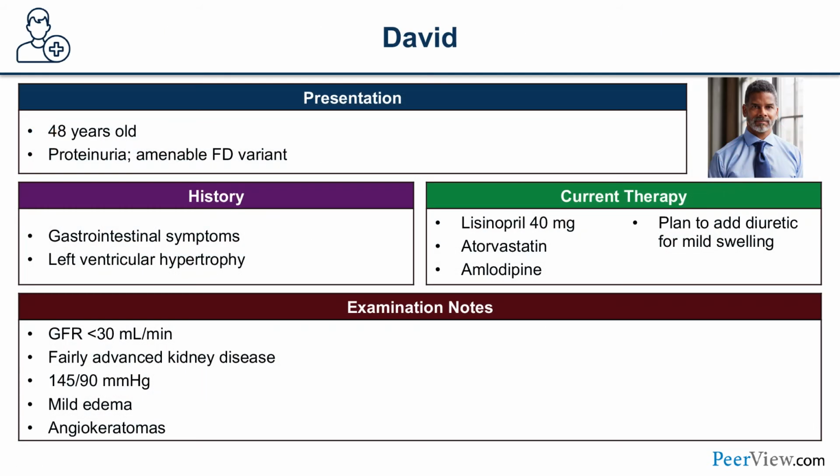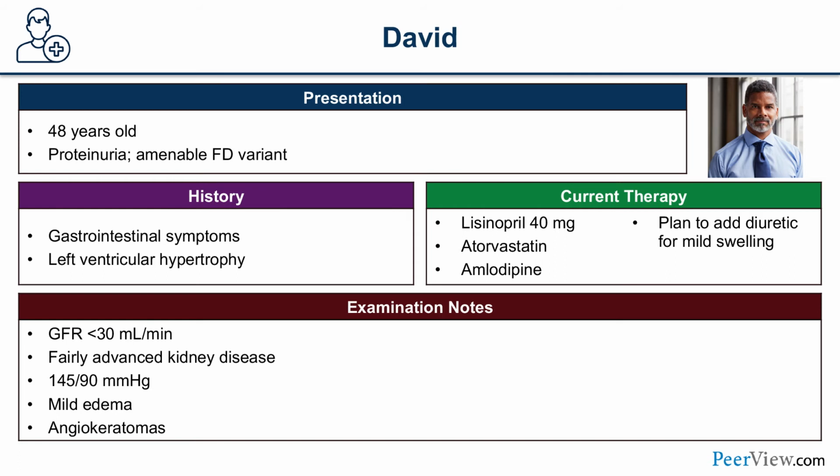So our next case is David. He's a 48 years old male, and he has a history of gastrointestinal symptoms suggestive of irritable bowel syndrome: nausea, vomiting, diarrhea, abdominal pain, and postprandial fullness. He also has left ventricular hypertrophy that was found on EKG and also followed up on an echocardiogram. And recently, he started spilling protein in his urine. So now he has proteinuria. And on further testing, he was found to have Fabry disease with the amenable mutation. However, when they did further testing of his kidney function, his GFR was found to be below 30 mL per minute corrected for body surface area.